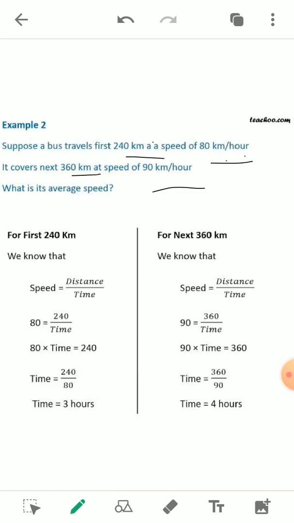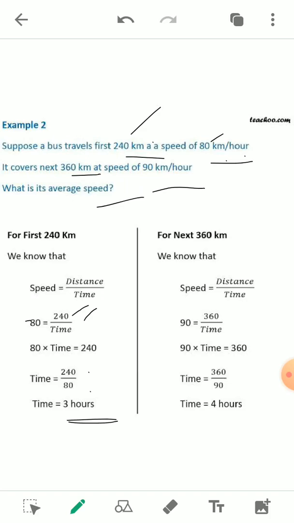What is the average speed? So to find the average speed, we know that average speed is equal to total distance traveled upon total time taken. So at first we will find the total time taken. And how can you find it? It is very simple. As we discussed earlier, speed is equal to distance upon time, and in the first case, speed is given and distance is given, time is not given. So by putting in the values, distance is 240, speed is 80, time will be equal to 240 divided by 80, which is 3 hours.